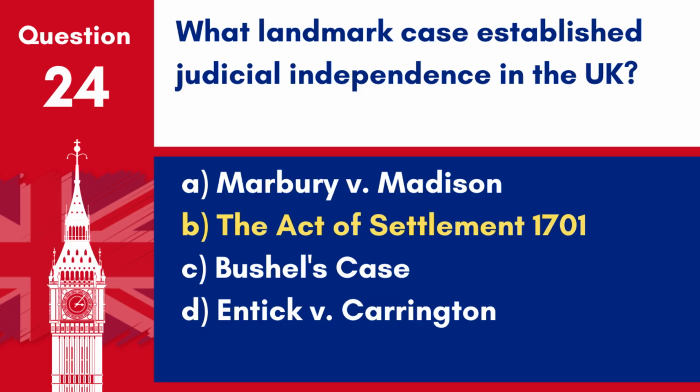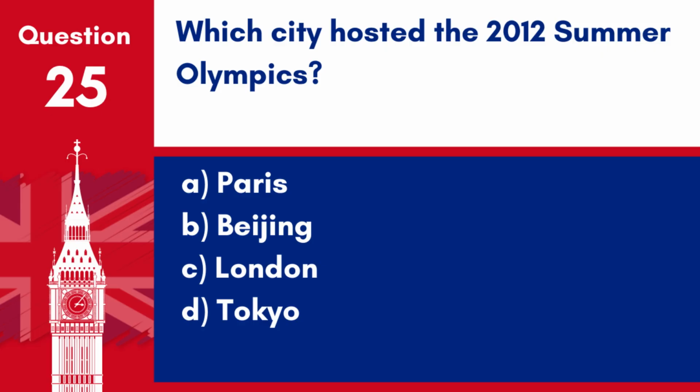Answer: B. The Act of Settlement 1701. This act is considered a landmark in establishing judicial independence by determining that judges' tenures should only be disturbed for misconduct. Question 25. Which city hosted the 2012 Summer Olympics?